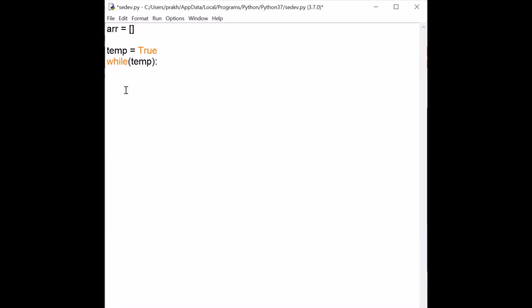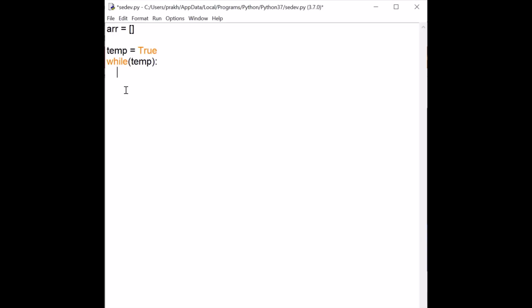But let's start with what is required in the question. Now we will start taking input. One thing we should remember is that we should not write array dot append directly with the input. Why not? Because we do not have to include everything in our array. If the number is negative, less than 0, we have to exclude it. Also, if the number is greater than the max limit, we have to stop taking inputs and just print invalid input. So there are two things we need to do.